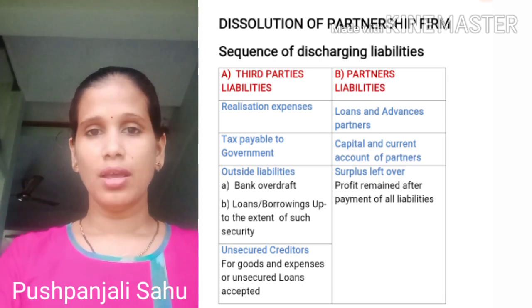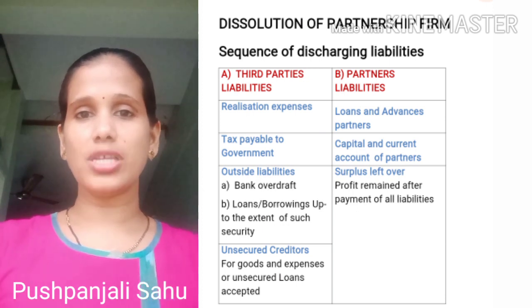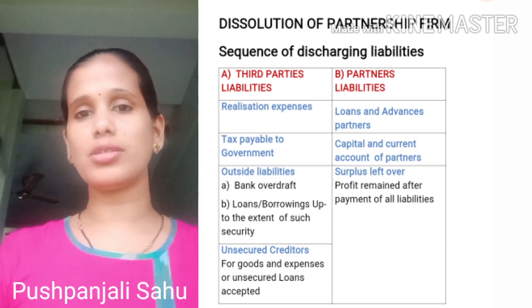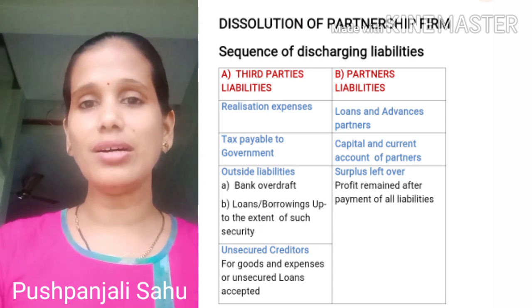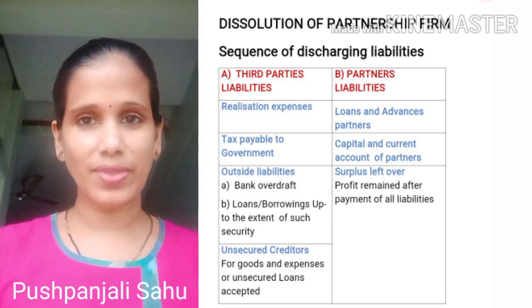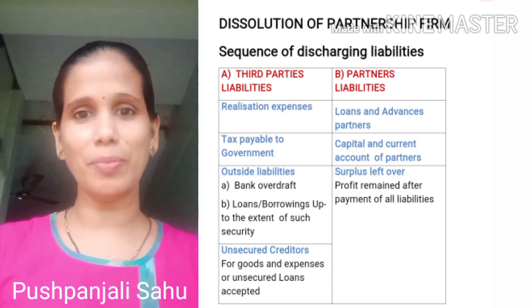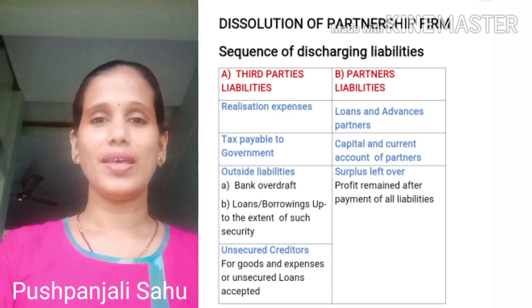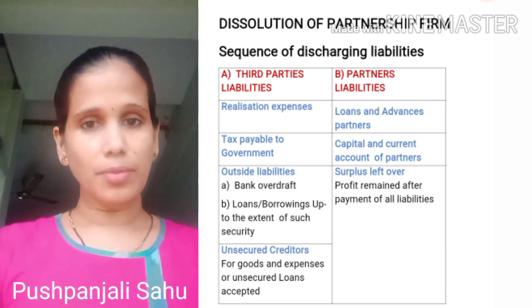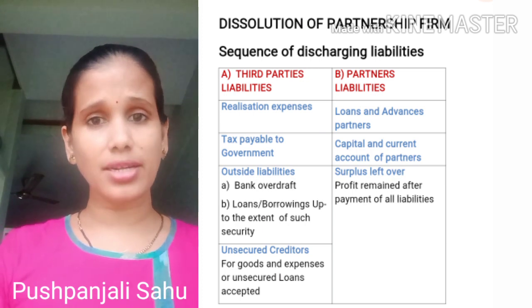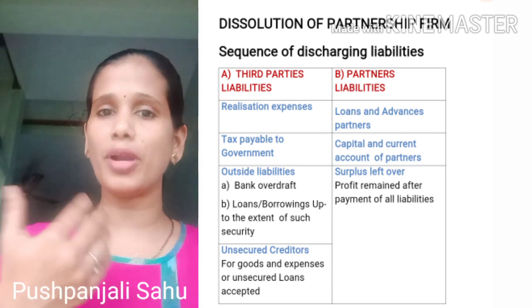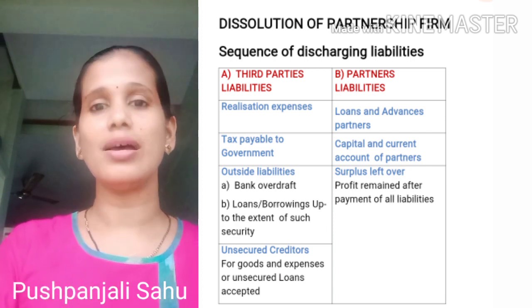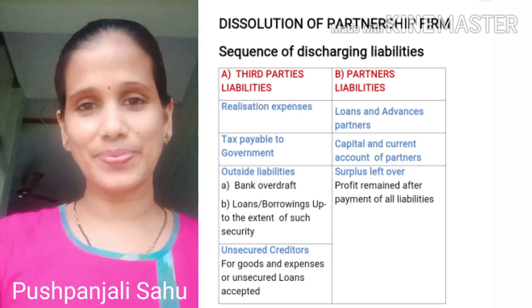This type of liability, which is not connected with the partners but with the outsiders, is nothing but third parties liabilities. And the other liabilities which are connected to the partners, which the partnership firm has to pay to the partners, are termed as partners liability.